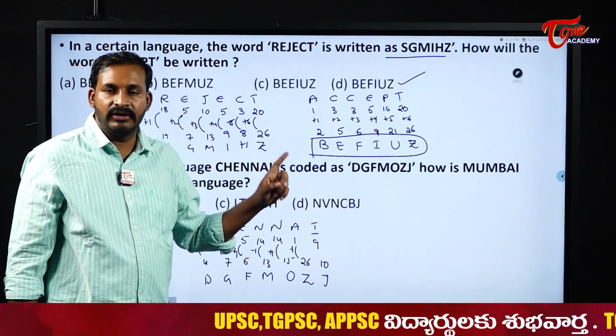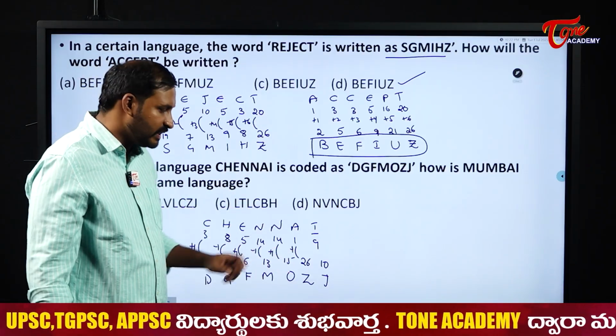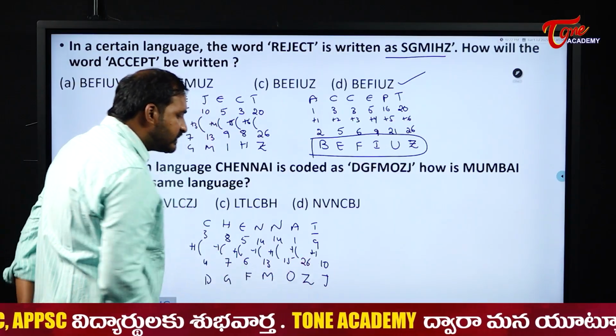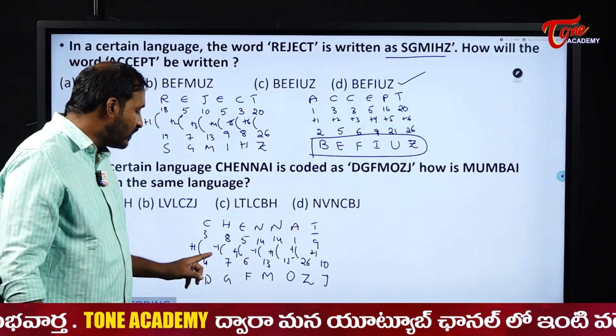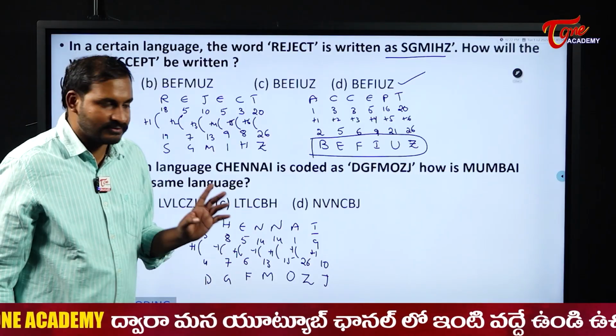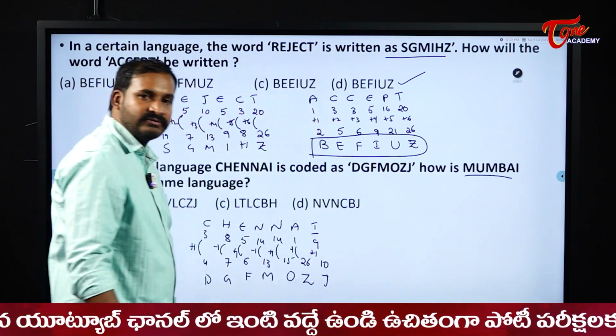There we discussed 0th alphabet or 26th alphabet, both are what? Z only. So minus 1 and then next plus 1. So what is the logic here actually? Plus 1, minus 1, plus 1, minus 1, plus 1, minus 1, starting from plus 1. The same logic applies for Mumbai also. The same logic we will apply for Mumbai.